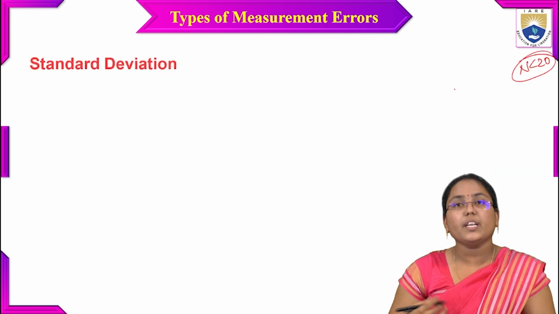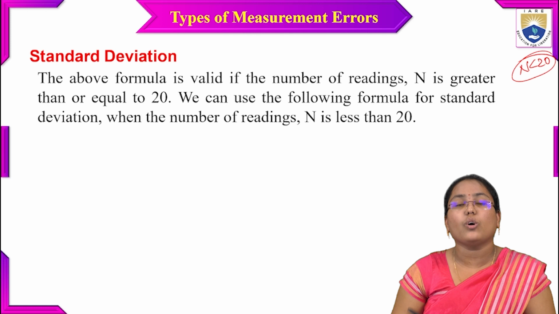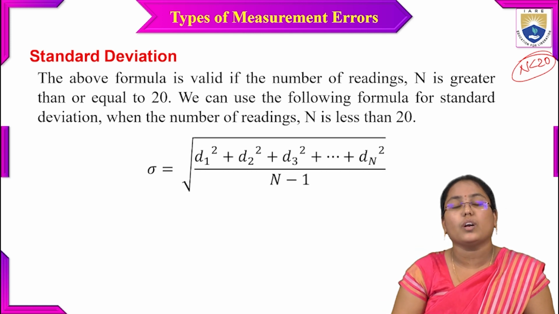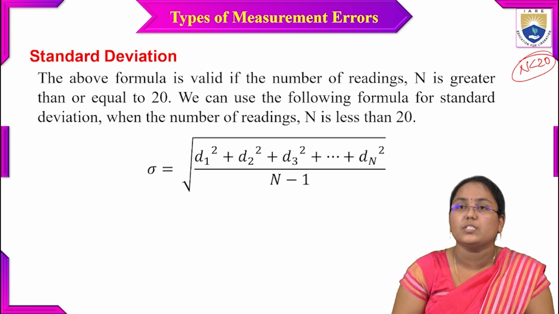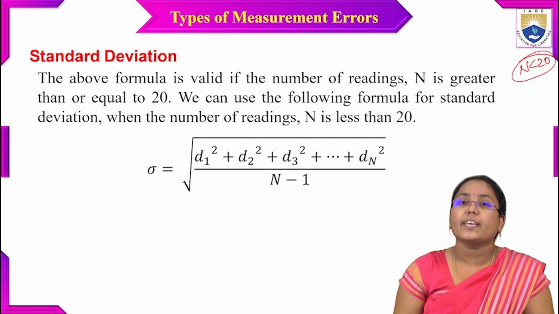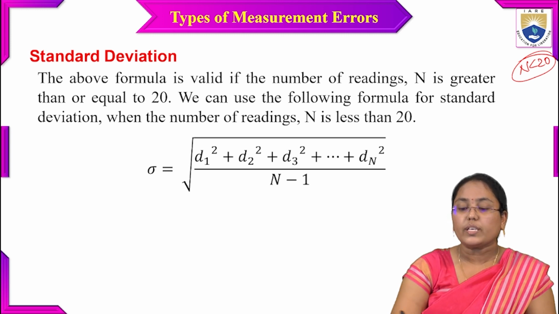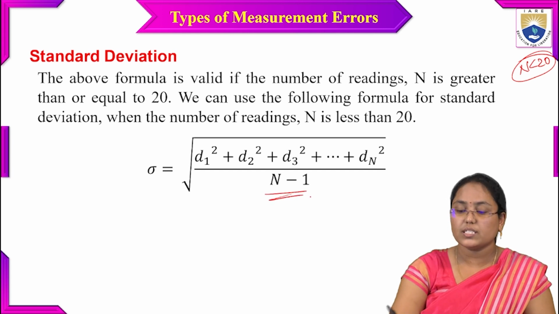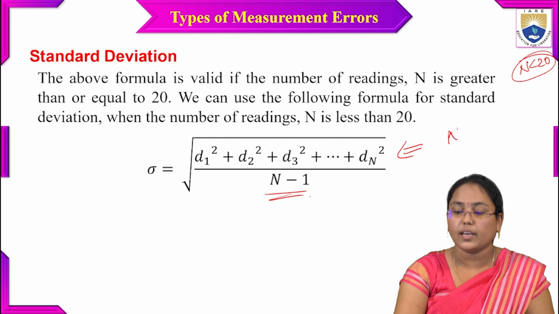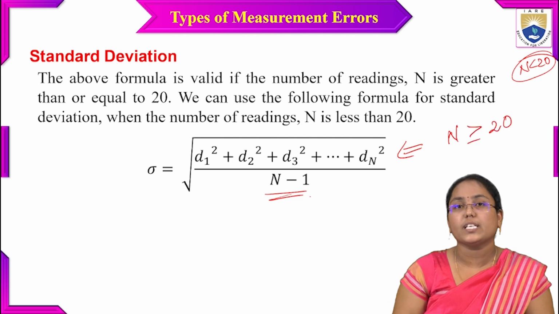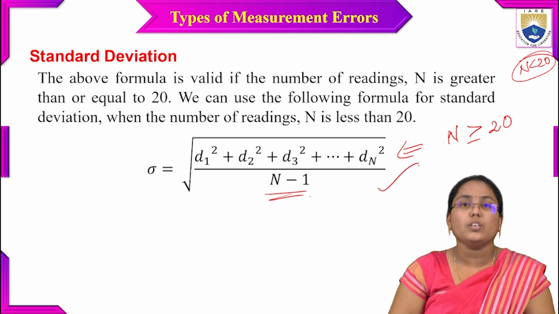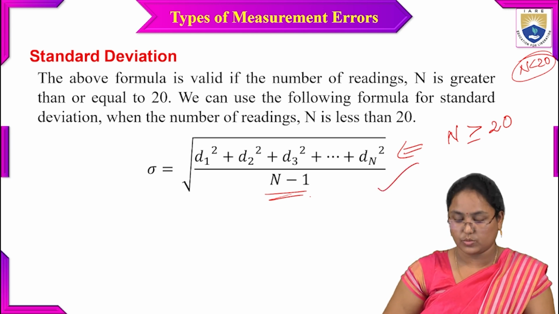If the number of readings is greater than or equal to 20, then the equation becomes sigma equals under root of d1 square plus d2 square plus d3 square and so on, divided by capital N minus 1. So instead of N, we have capital N minus 1. This has to be used when N is greater than or equal to 20. Better to use this equation to find the standard deviation there.